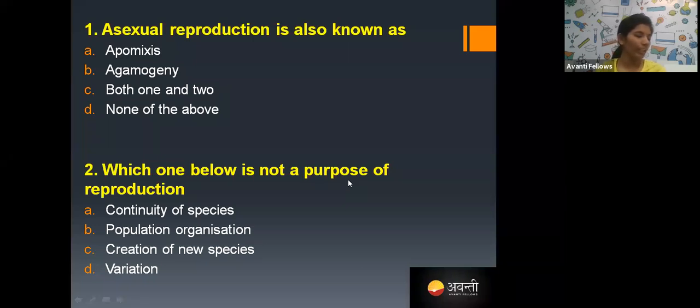Oh, super Gopika, correct. Okay, time up, and I'm ending the poll.